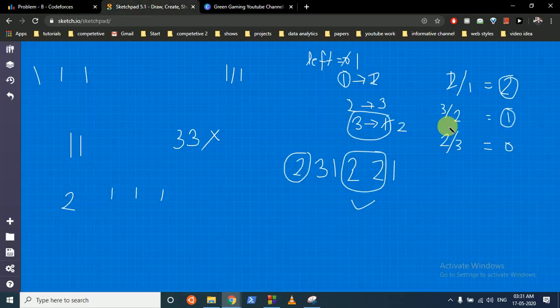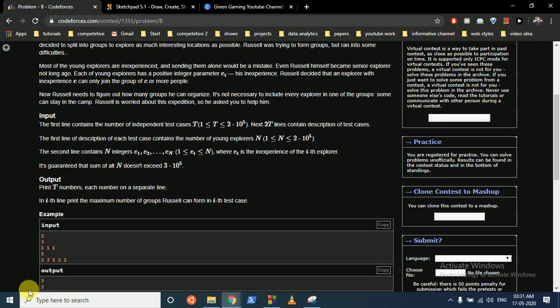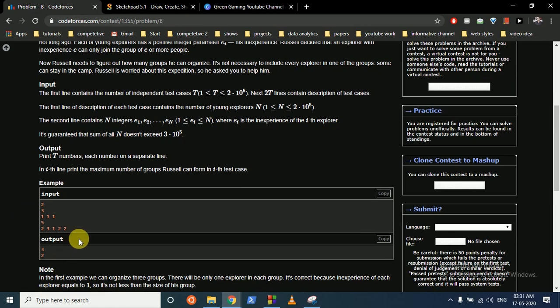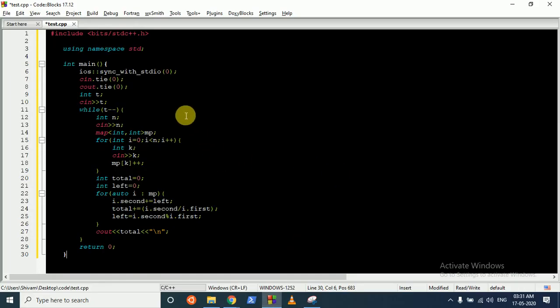Okay, I hope you understand. Now for the first case, it is actually 1, so 1 divided by 1 is 1. For this the answer is 1 and this was 0, so the total answer is 2. I hope you understand the logic. So let's move on to the code and you will understand more how we are doing it.